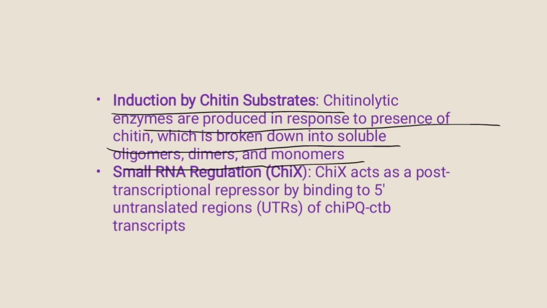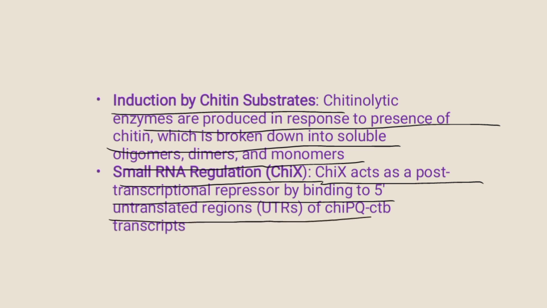Second is small RNA regulation, that is ChiX. In Serratia marcescens, the small RNA ChiX acts as a post-transcriptional repressor by binding to the 5' untranslated regions of chiPQ and chiTB transcripts. This system allows regulation of chitinase and chitin binding protein production.